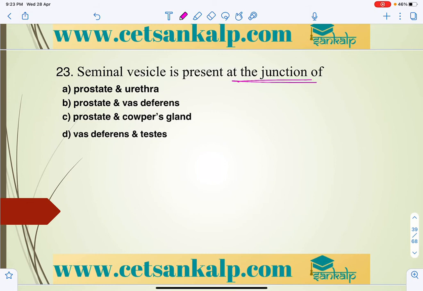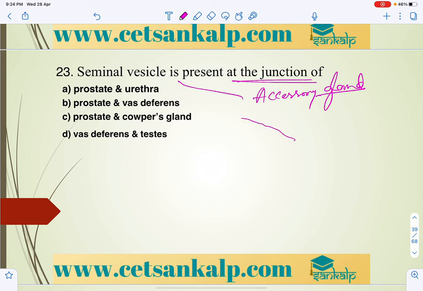Next, seminal vesicle is present at a junction of. So what is the seminal vesicle generally? That is a male accessory gland, not a duct, a male accessory gland. This is going to contribute the majority of the seminal fluid, or you can say seminal plasma. So for the answer, where exactly is it present, at the junction.